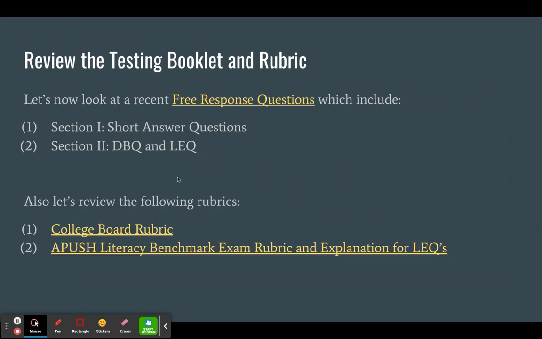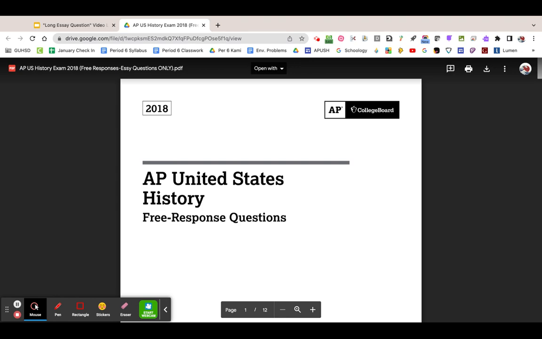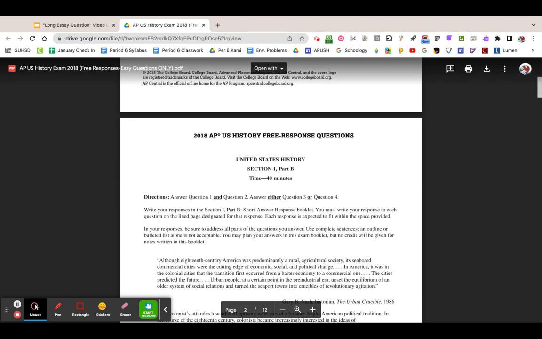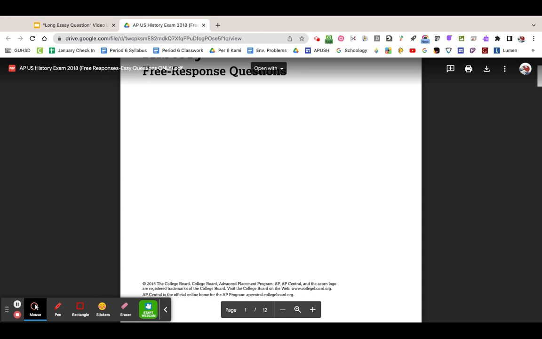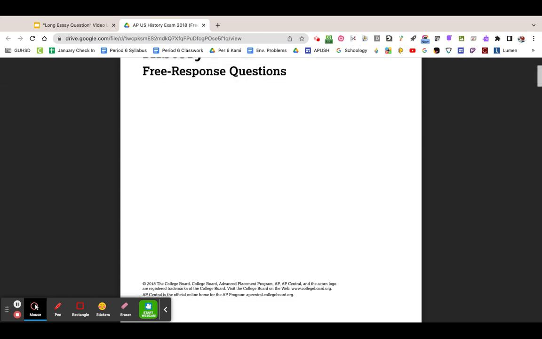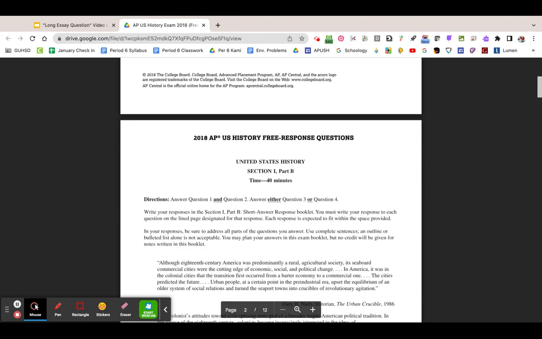So let's go ahead and take a look at the testing booklet. Just as a heads up, these are the free response questions. So I'm going to go ahead and open this here. This is what your testing booklet would look like. You'd be given this, and you would be given some lined sheets of paper, and you'd be told that for the first 15 minutes of the hour and 40 minutes that you have, you would be given this document.